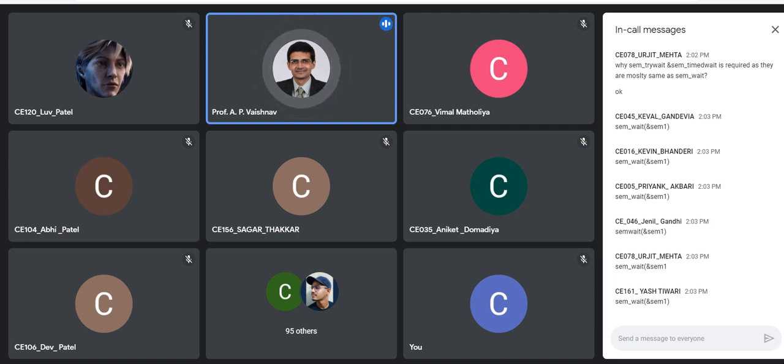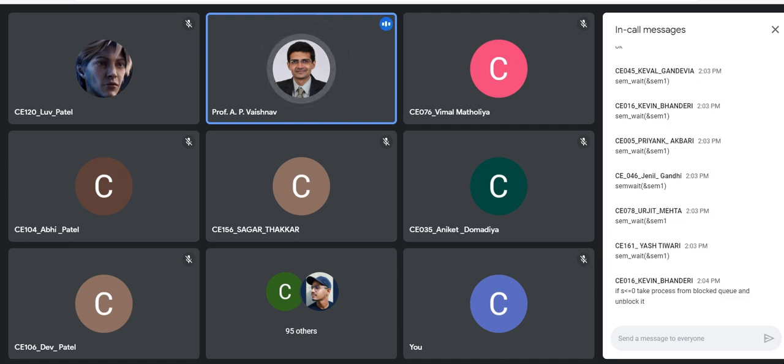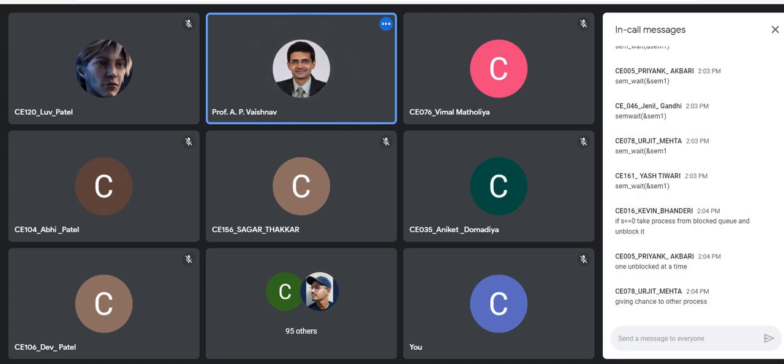There are one or more processes blocked, right? So you can only unblock one at a time. And as we know, if it is a strong semaphore, which is this, this semaphore.h gives you a strong semaphore, that means it follows first in, first out. Okay, so that was the concept.